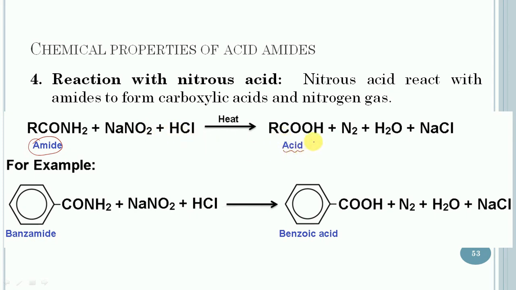The acid will get formed along with a side product. Let us consider the example: benzamide is treated with nitrous acid. In this case, benzoic acid will get formed along with nitrogen and other side products.